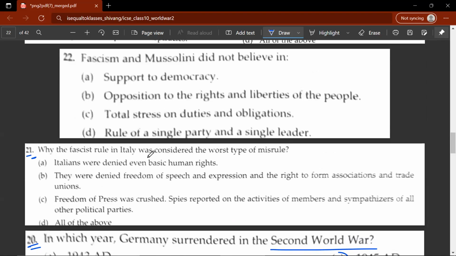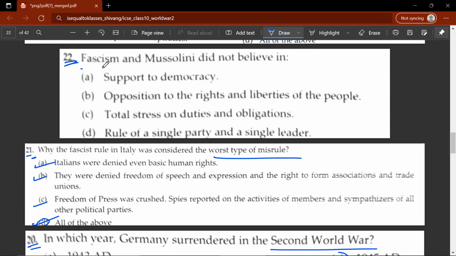21st question. Why is the fascist rule in Italy considered the worst type of misrule? D would be the correct answer. Italians were denied even basic rights. They were denied freedom of speech and expression and the right to form associations and trade unions. Freedom of press was crushed. Spies reported on the activities of members and sympathizers of all other political parties.